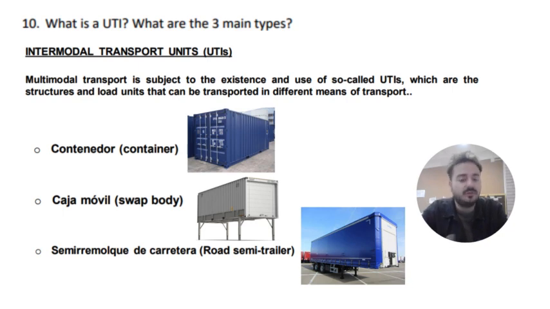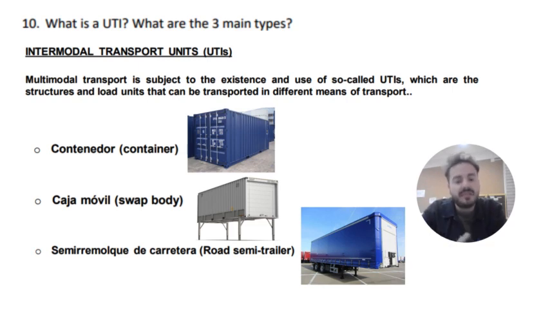First of all, we have the containers. All of us know what a container is and its types, TEU, FEU, and apart from that, the refrigerated, the closed box, hopper, etc., tank container. Then we have caja móvil, swap body. Sometimes we can't leave a truck with a container being loaded. So we need a kind of container with legs in order to simplify operations, for example, in the warehouse gates. As a result, we have this caja móvil, the swap body.